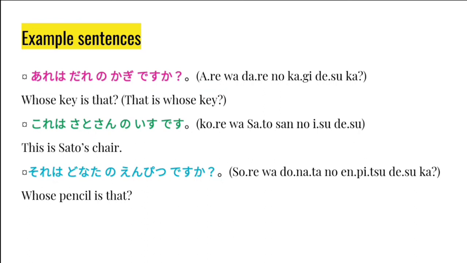The first one. Are wa dare no kagi desu ka? Are, that over there, that is not close to both the listener as well as the speaker. Are wa, that thing over there. Dare no kagi, whose key? Dare no kagi, whose key desu ka? Are wa dare no kagi desu ka would become whose key is that? Notice dare no kagi is like anata no kagi, your key. Dare no kagi becomes whose key.